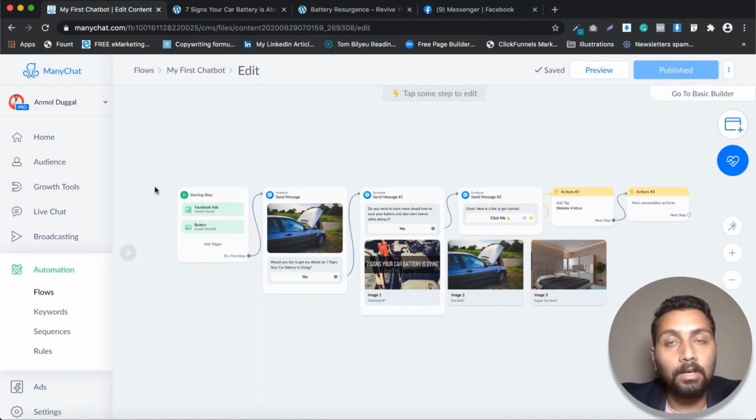For the sake of this video and for messenger marketing, you just need to understand that you can tag people based on the actions that they perform. Like if they clicked on a button, you can give them a tag. If they opened up something, you can give them a tag, right? These are the actions. If they unsubscribed you can even give them a tag as well. So now what to do with these tags?